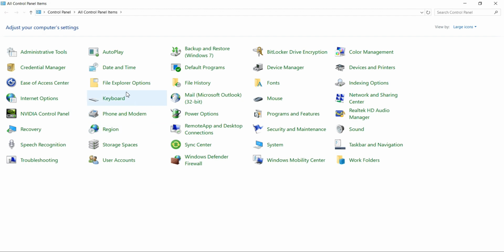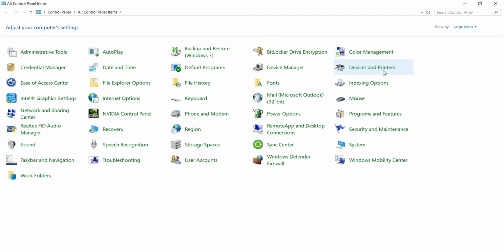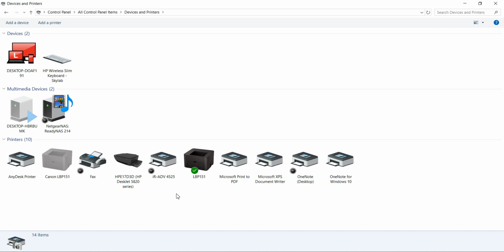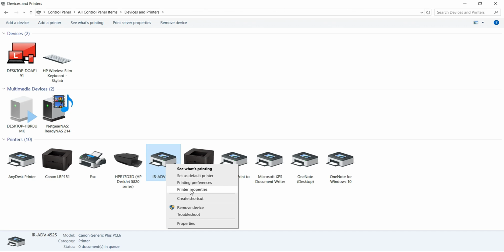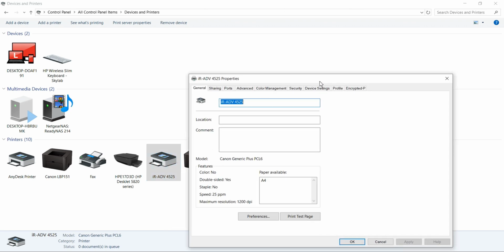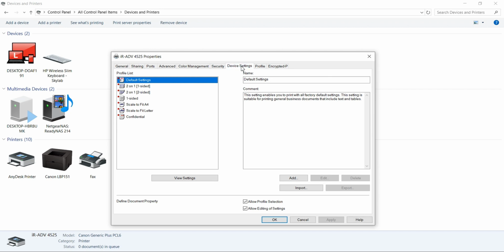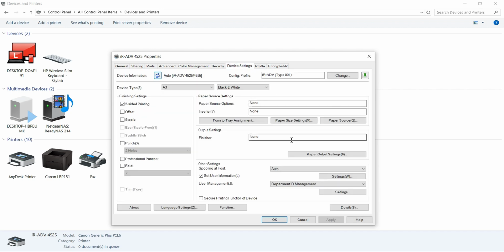Now go to Control Panel and click on Devices and Printers. You will see the list of printers of your organization. Now right-click on your multifunction printer icon and go to Printer Properties. Now click on Device Settings. Later click on Settings. Here you add your username.